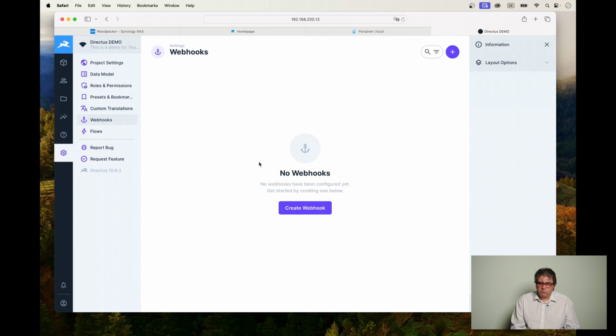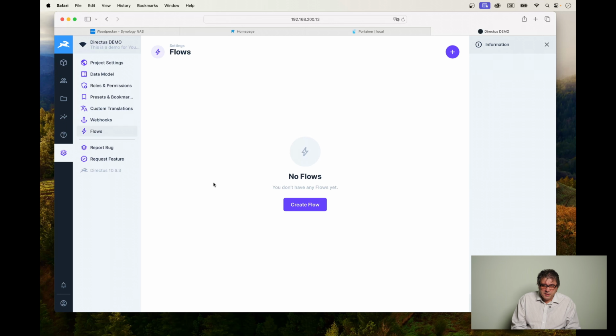Then webhooks, which is something where you can basically, once something happens, trigger something in a different application across the internet. For example, you can send notifications, or you can trigger workflows in, let's say, N8N or other workflow engines. Absolutely cool. Then lastly, we have something which is called flows. This is basically a workflow engine inside Directus. I won't touch it in this video, but there is lots of documentation about it.